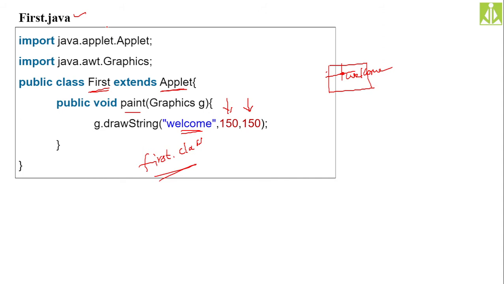Don't go for any IDEs or specialized tools, because those tools will require special configuration in order to execute these applets and JDBC programs. For that reason, we are not going for the specialized tools. Rather, we are going directly with the traditional way of executing Java programs.